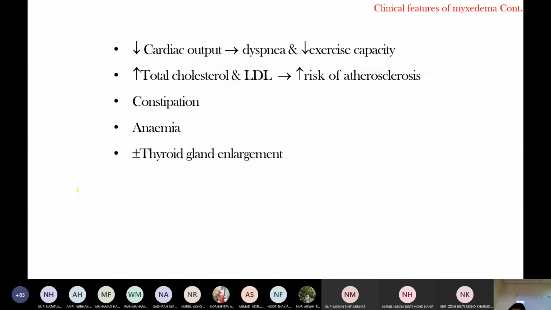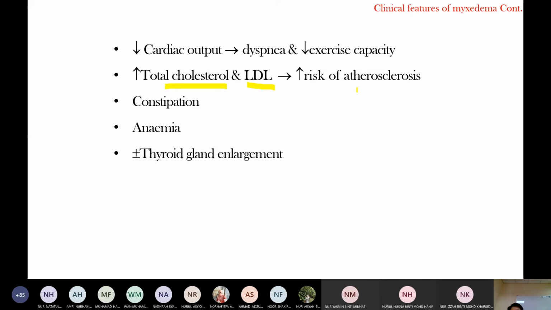Cardiac: low tissue oxygen consumption and decreased sensitivity to beta receptors lead to reduced cardiac output, causing dyspnea and decreased exercise capacity. Thyroid hormone increases LDL receptors, so in hypothyroidism there are fewer LDL receptors, leading to more LDL and cholesterol, and increased risk of atherosclerosis.